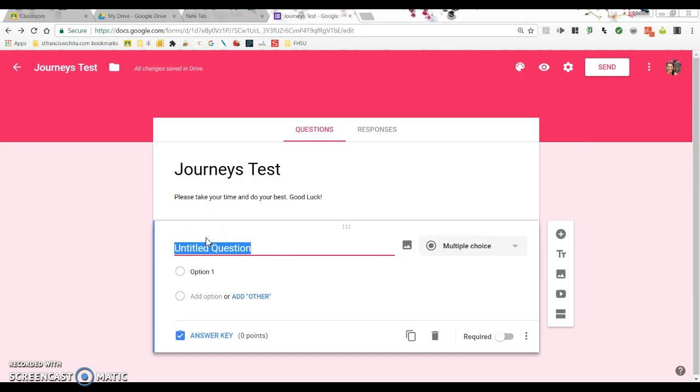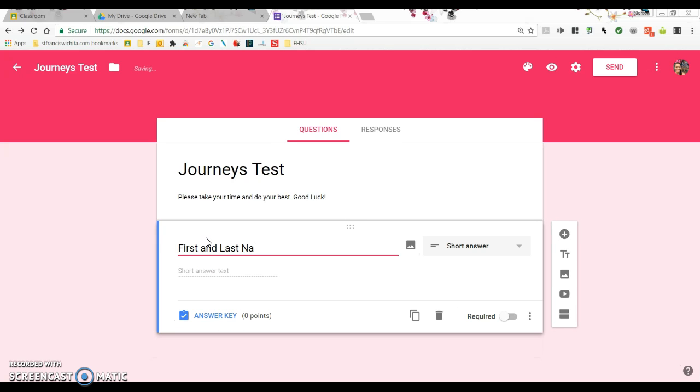I'm not going to go into too much detail due to time, but the first question that you want to have on their test is their name. So first and last name. And it already goes to short answer because it realizes what you're wanting. Okay, so this won't have an answer key because it's someone's name, and on their test, they'll click down here and type their first and last name. I want to make this question required, so I'm going to hit this little bar over here.